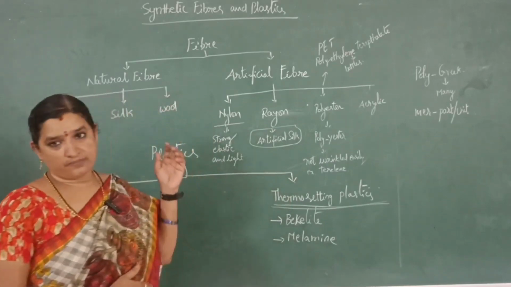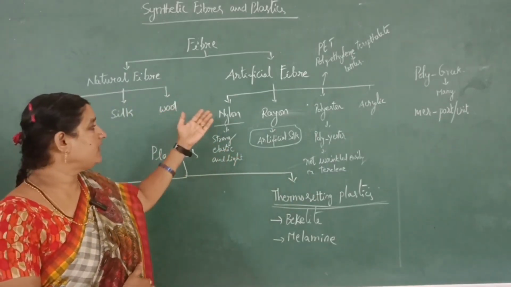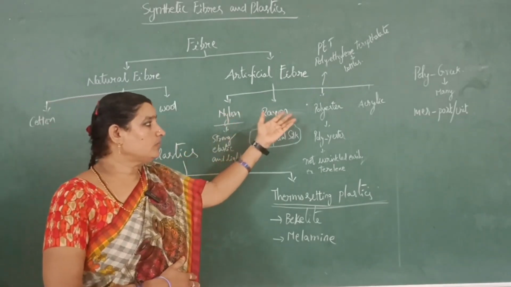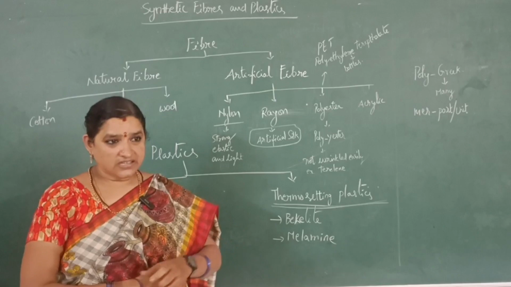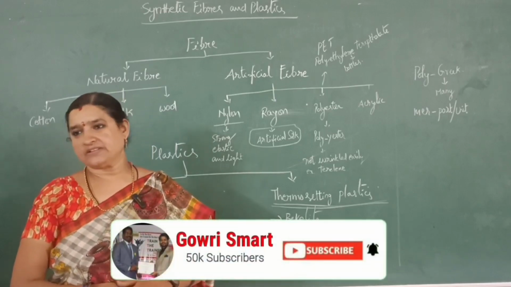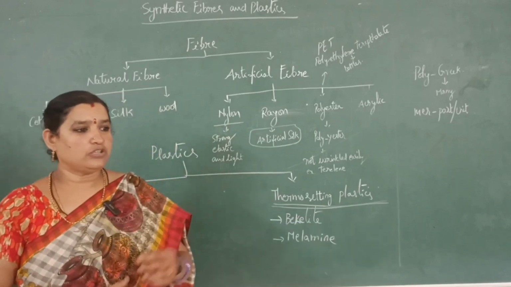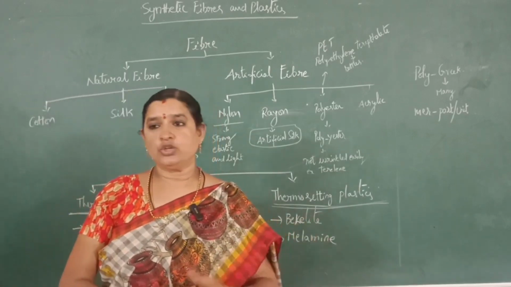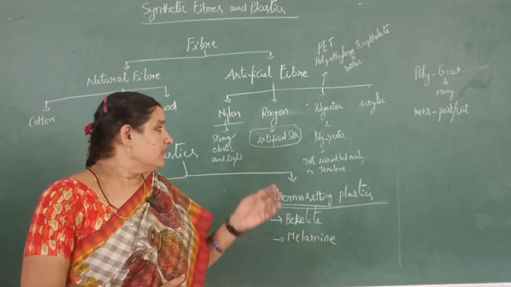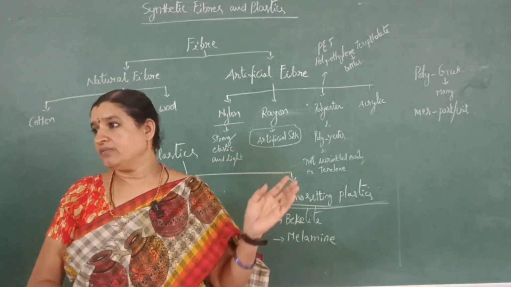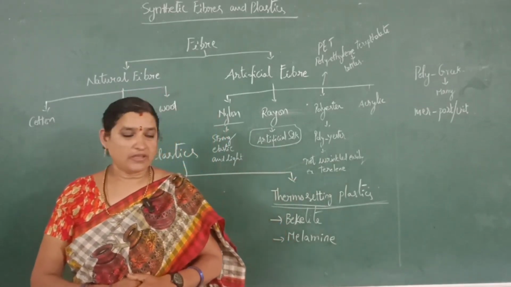Okay, what are the artificial fibers or synthetic fibers? If we take nylon, rayon, polyester and acrylic, these are the synthetic fibers. The first one, nylon. Nylon we use in toothbrushes, preparing ropes, tents, etc. In our day-to-day life, we can buy this nylon fiber. Saris and dresses are also prepared using these fibers.